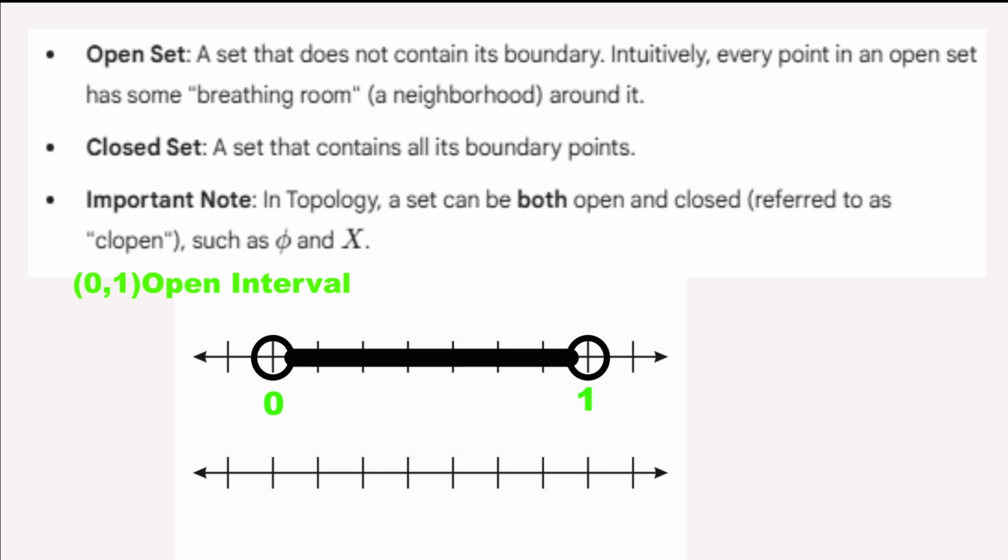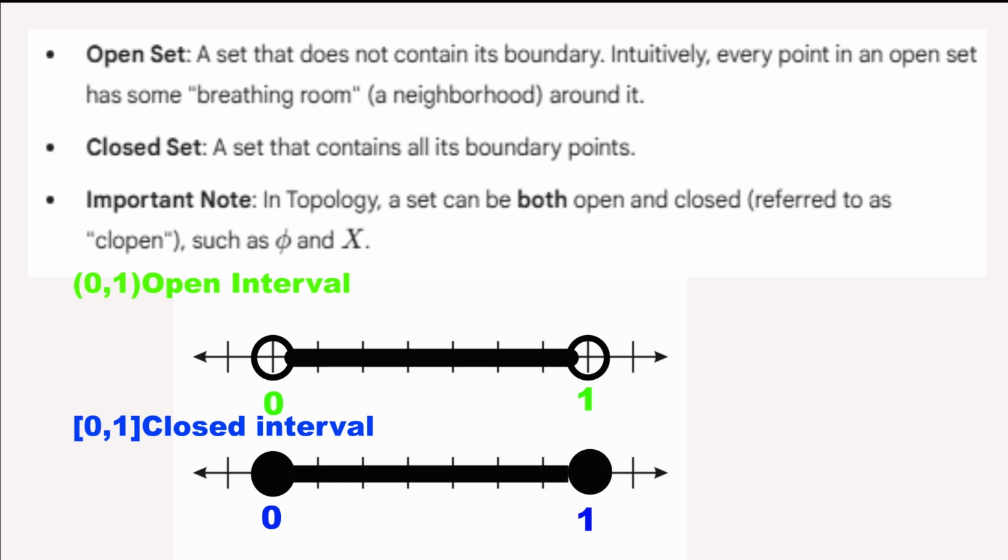Now the closed set is the opposite. It is a set that contains all its boundary points. So you have [0, 1] as a closed interval, enclosed in closed brackets, meaning including 0 and 1.